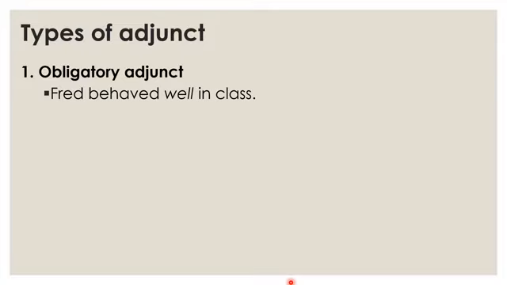And then you have, he put the book on the table. On the table is the location. You cannot have put something without the location. So on the table is circumstantial information, a place information about the putting. So this one is an obligatory adjunct.